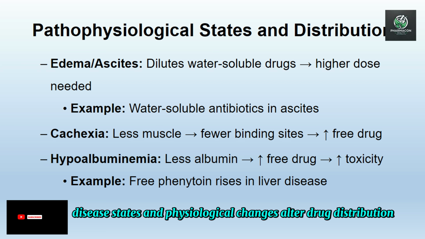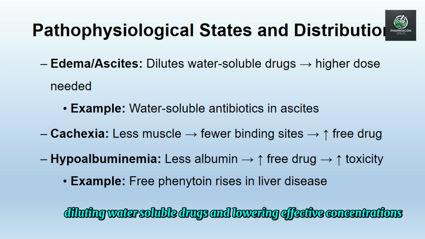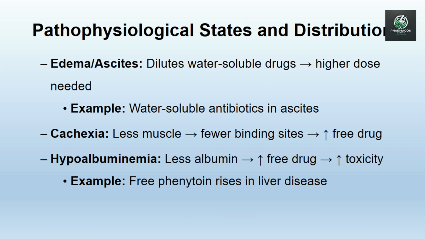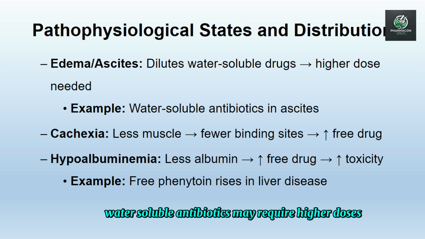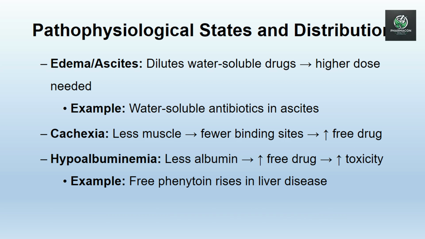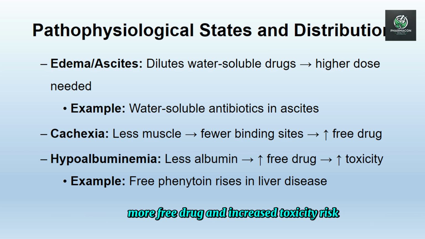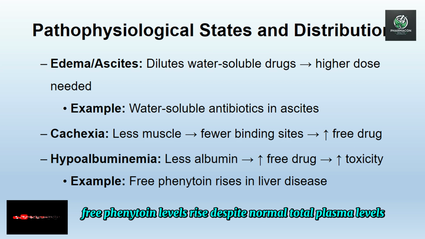Pathophysiological states. Disease states and physiological changes alter drug distribution. Edema and ascites increase extracellular fluid volume, diluting water-soluble drugs and lowering effective concentrations. Example, in ascites, water-soluble antibiotics may require higher doses. Cachexia, loss of muscle mass, reduces tissue-binding sites, potentially increasing free drug levels. Hypoalbuminemia, reduced albumin, means less protein binding, more free drug, and increased toxicity risk. Example, in liver disease, free phenytoin levels rise despite normal total plasma levels.